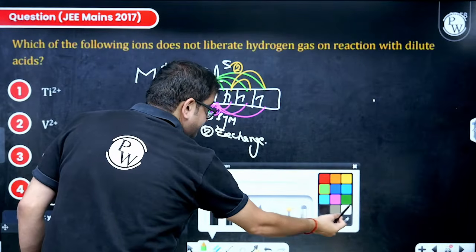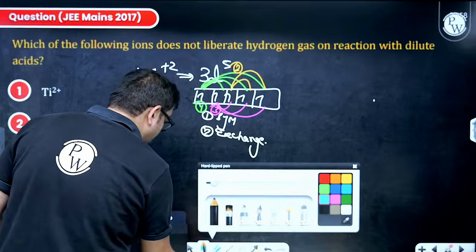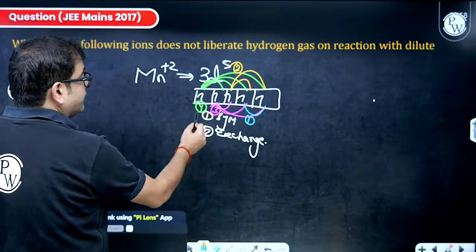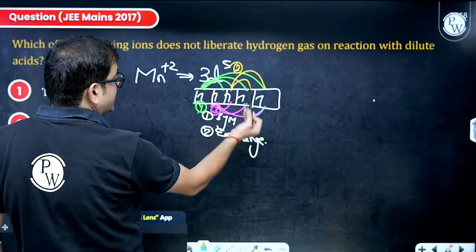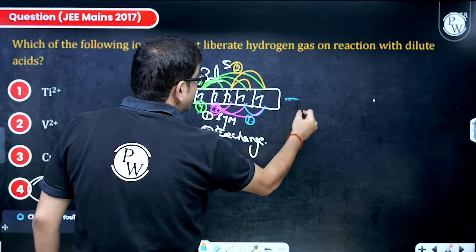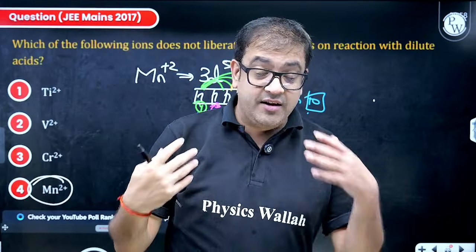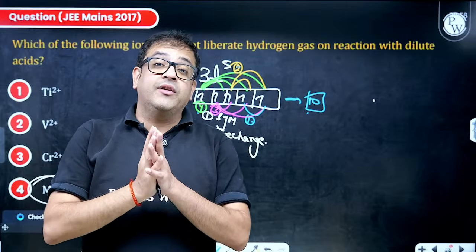Next, sir, let me use another pen, blue. So 4 can exchange with 1, so 1 exchange. So how total exchange, sir? 4 plus 3 is 7, 7 plus 2 is 9, 9 plus 1 is 10. So because it can have 10 exchanges, all these exchanges can release energy, and therefore these half filled and fully filled configurations are very stable.